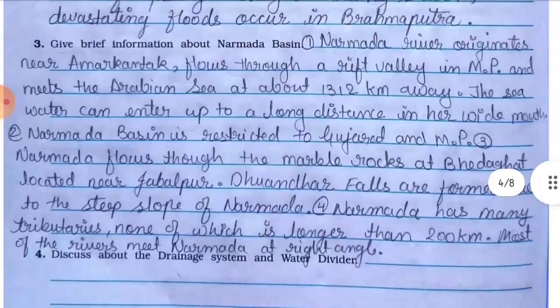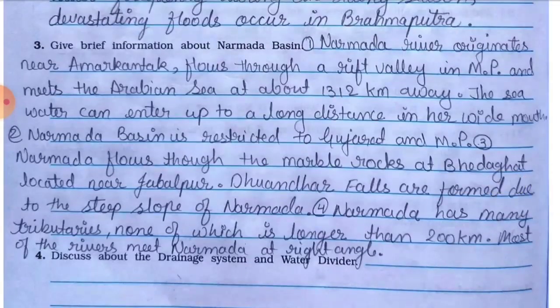Then number 3, give brief information about Narmada basin. Point number 1, Narmada river originates near Amarkantak, flows through a rift valley in Madhya Pradesh and meets the Arabian Sea about 1312 kilometers away. The sea water can enter up to a long distance in her wide mouth. Point number 2, Narmada basin is restricted to Gujarat and Madhya Pradesh.